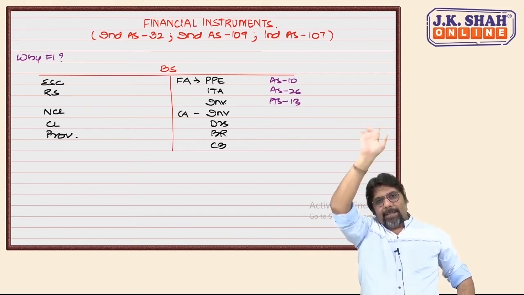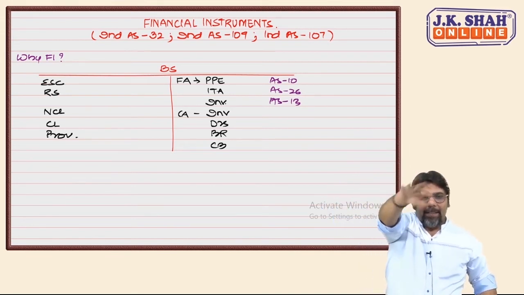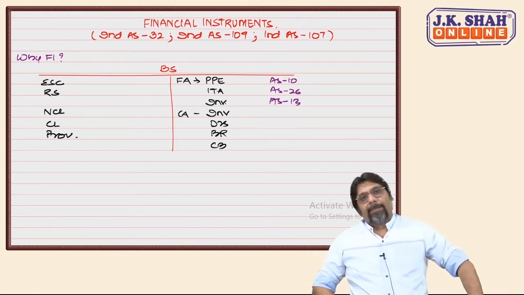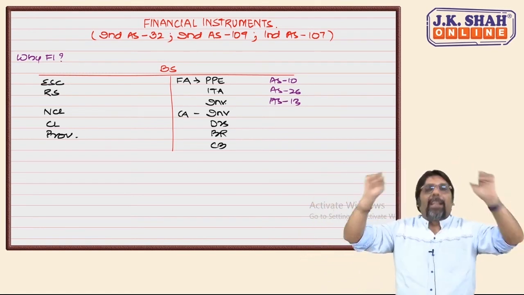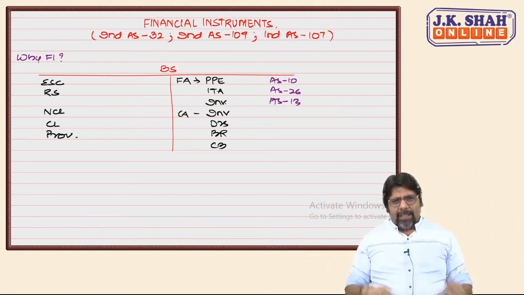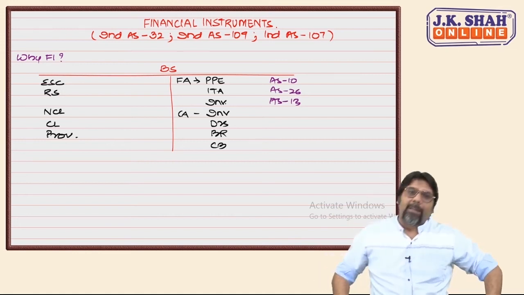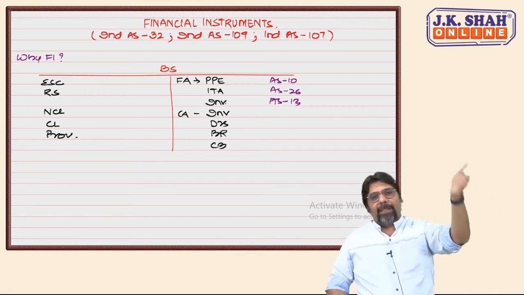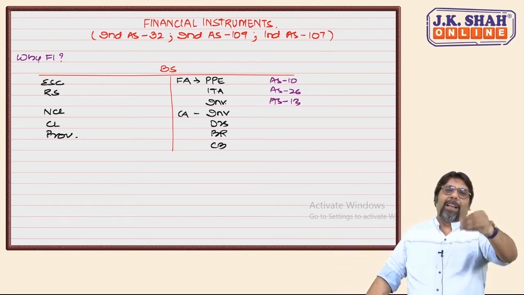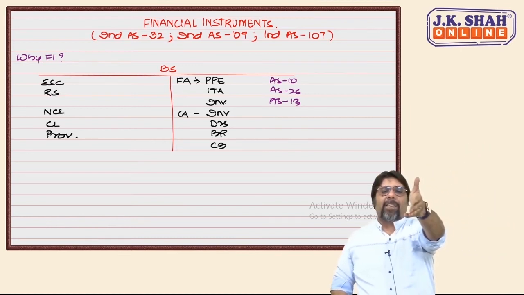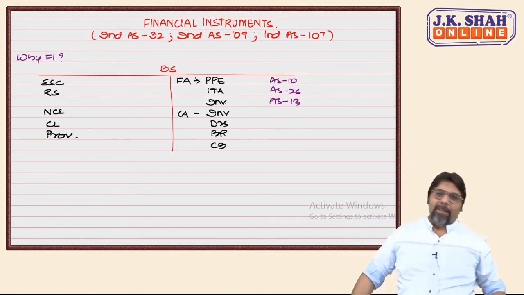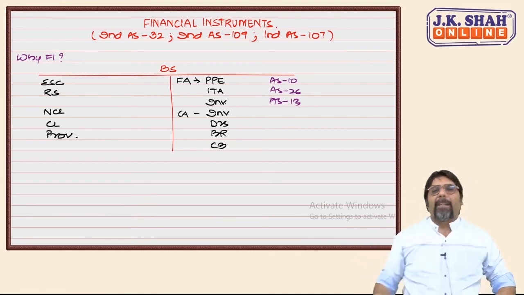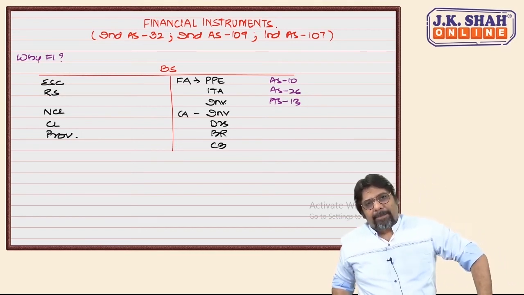Suddenly, Reliance says, no, we have changed our intention, this is long term. Long term, intention change. Is changing of intention disallowed in AS 13? No, allowed. Ambani changed his intention. Those short-term investments which would have given you a loss of 50 crores are now again valued at cost. Why? Because intention is changed, it is a long-term investment. So, long-term investment should be valued at cost. So, they came in the balance sheet at cost. That 50 crore loss which was supposed to appear in my P&L will not appear.